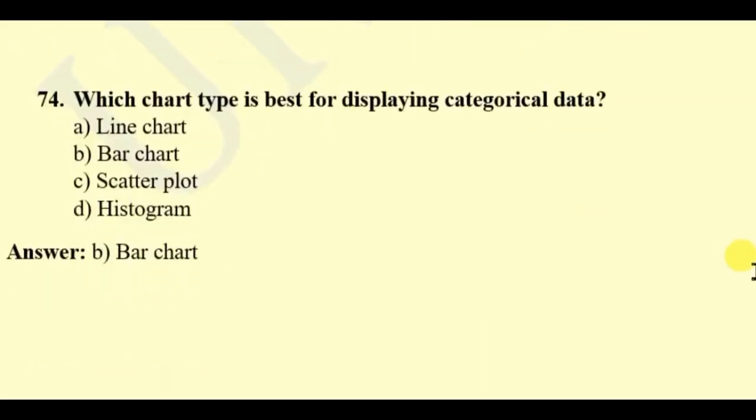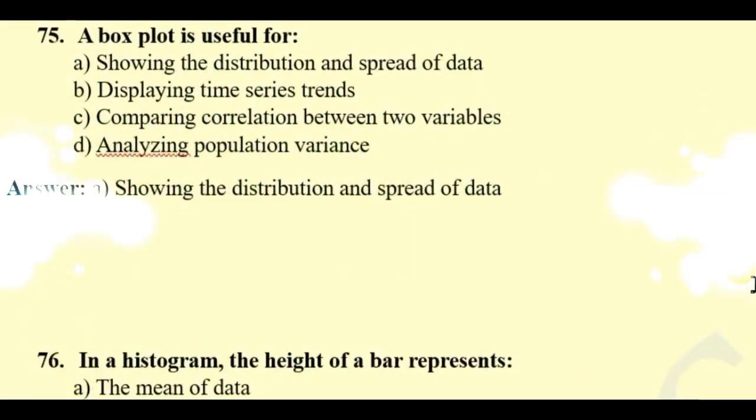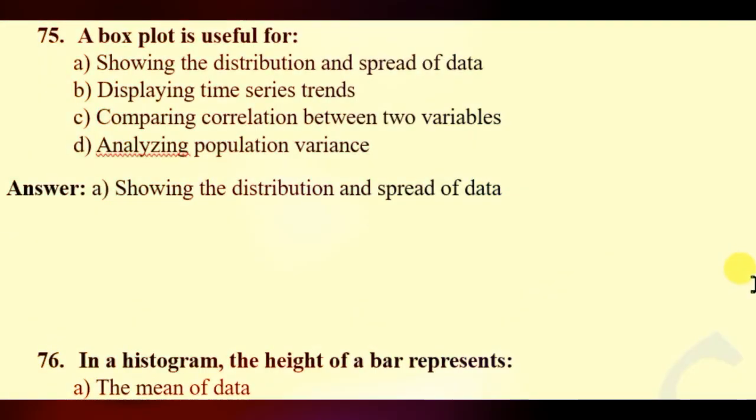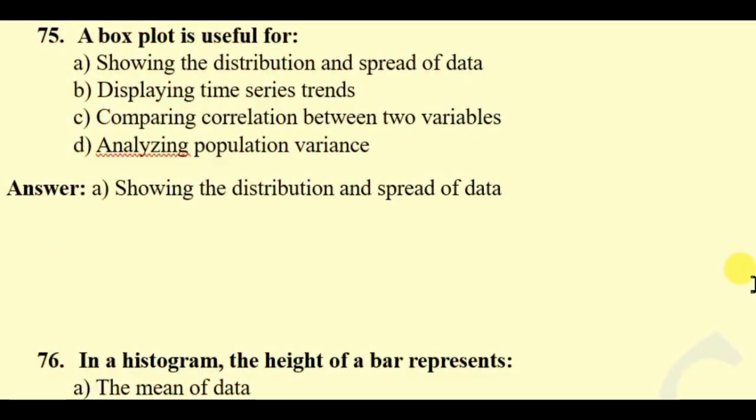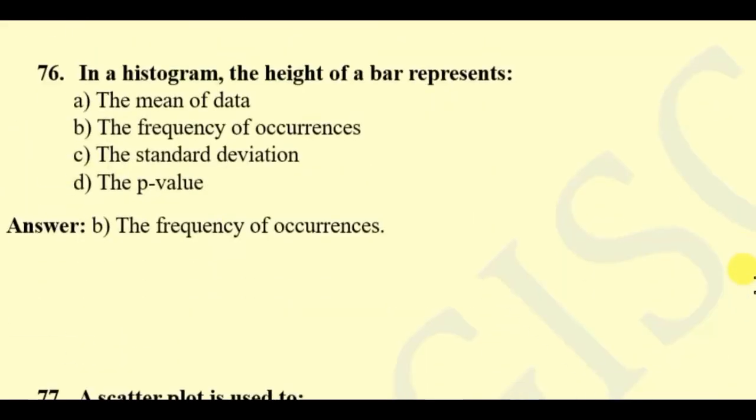Question 74. Which chart type is best for displaying categorical data? Line chart, bar chart, scatter plot, histogram. Here the right answer will be bar chart. Question 75. A box plot is useful for showing the distribution and spread of data, displaying time series trends, comparing correlation between two variables, or analyzing population variance. Here the right answer will be showing the distribution and spread of data.